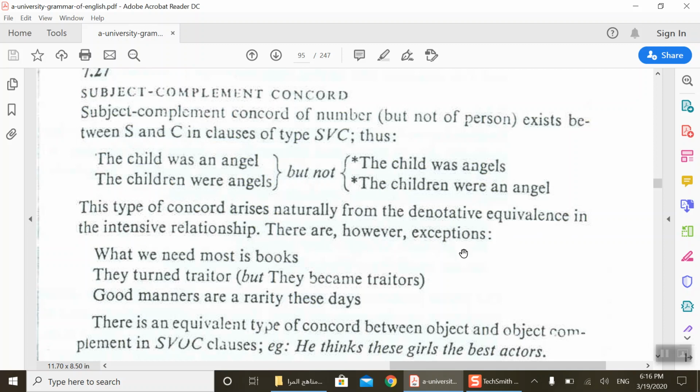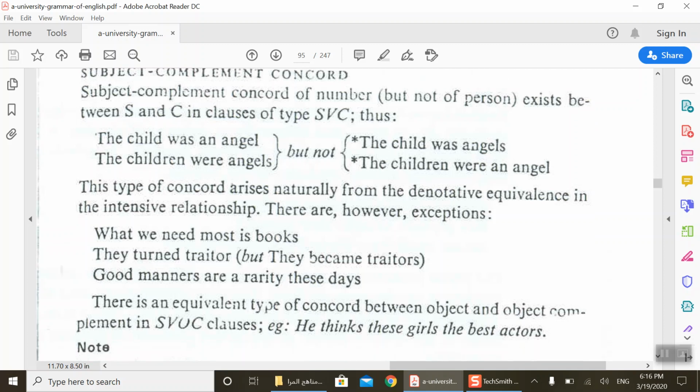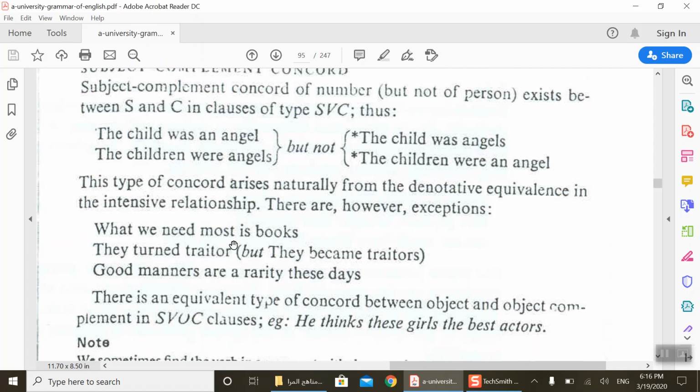There are, however, exceptions. We have exceptions. For example, what we need most is books. They turned traitor, but they become traitors. You see here? Good manners are a rarity these days. You see?